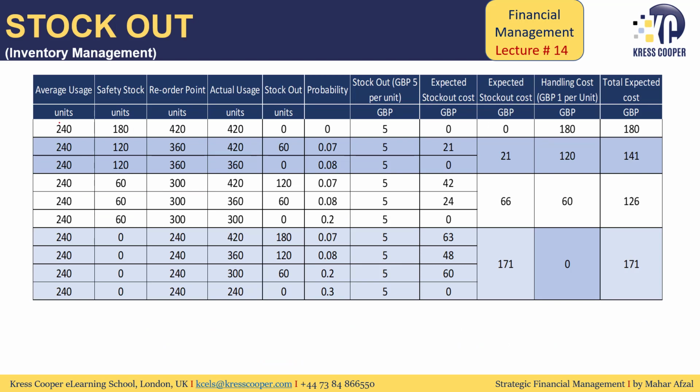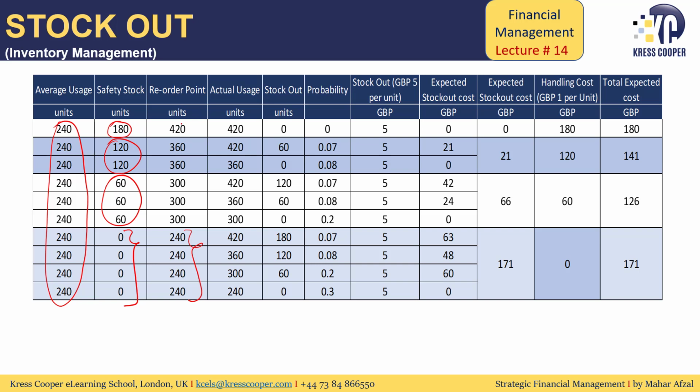Let's continue with the same example. We know the average usage is 240. I'm assuming we are maintaining a safety stock at 180, then 120, then 60, and then no safety stock at all, because my average usage is 240 and the reorder point is 240. There are no chances that the company is out of stock.